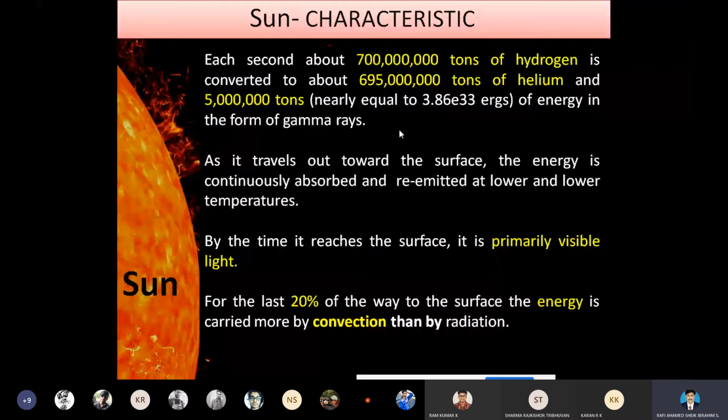So due to this collision, this nuclear fusion reaction in the core of the sun, nearly 7 lakh tons of hydrogen collides and reacts, forming helium and energy in the form of gamma rays.